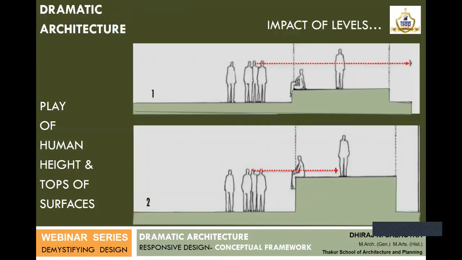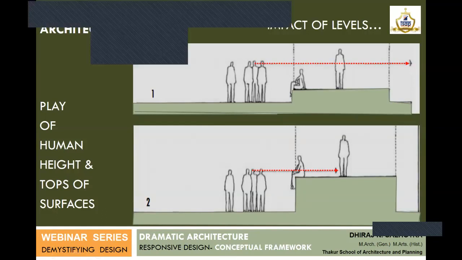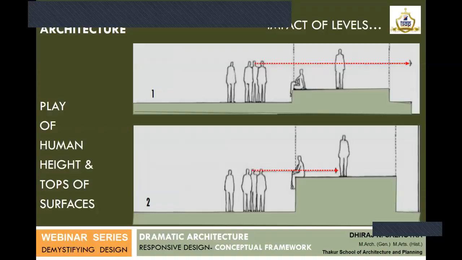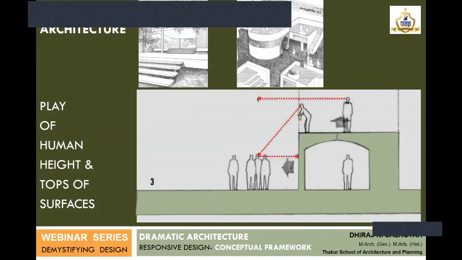Next is the impact of levels. Definitely, levels have a deep impact on the kind of spaces that we create. It changes the way the user responds to the spaces, the direct views, the overlooking views, and what kind of vista they get, especially since people enjoy looking at other people without being noticed. These explorations of how overlooking spaces can enhance are part of creating dramatic architecture.